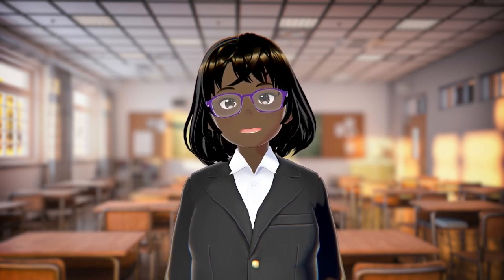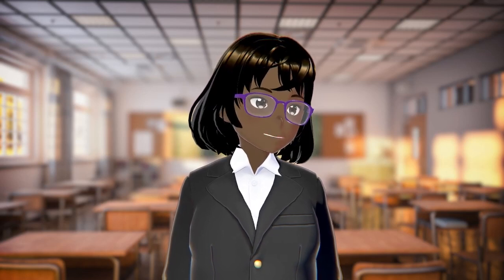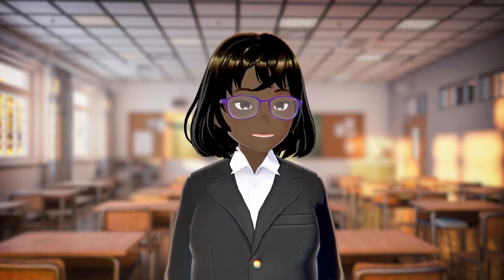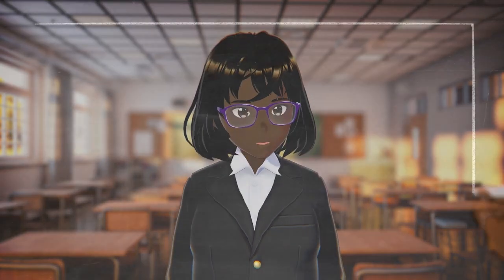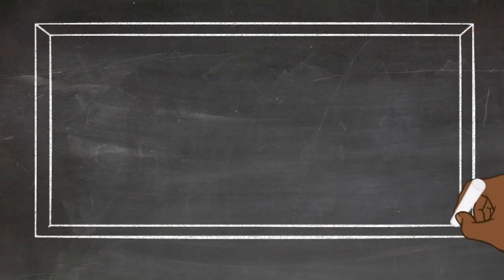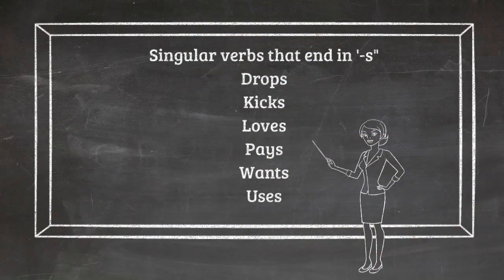So we've gone over the fact that singular subjects must have singular verbs. Here are some verbs that we know. When we add an S to it, it becomes singular. We have drop. When we add an S to drop, it becomes drops. We have kick. Add an S to it, kicks.